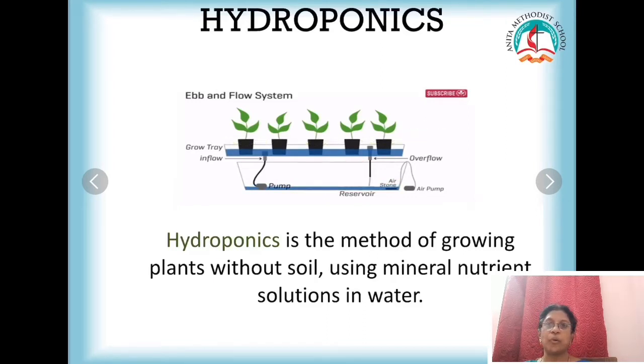Hydro means water. Okay, where do we use this? Where is this useful? This can be used in deserts and in Arctic regions. It conserves water. You don't need to add more water for the plant growth. It is enough if you use this nutrient rich water, which is absorbed by the roots of the plant, and you can grow these plants at ease.